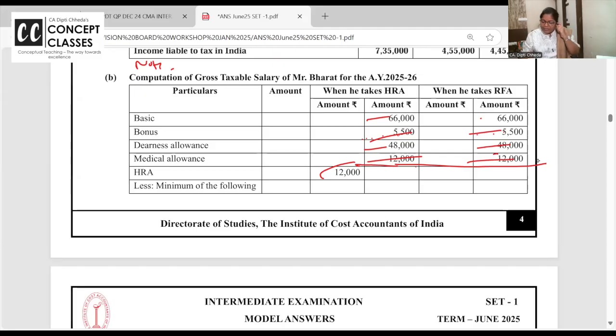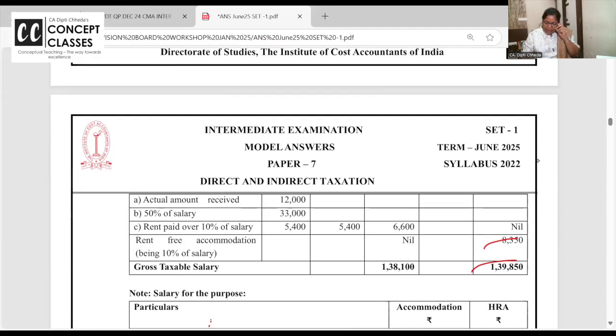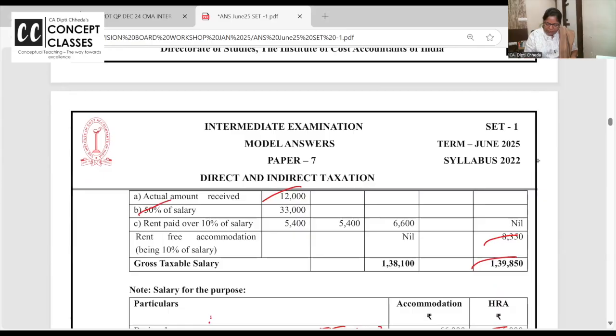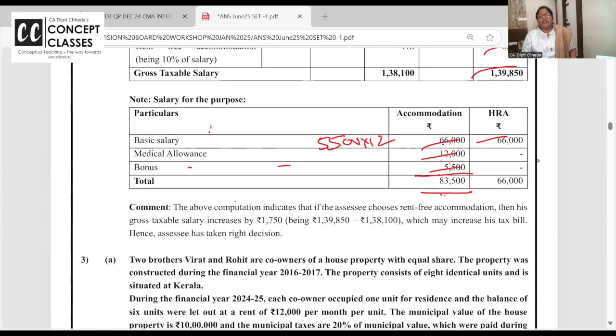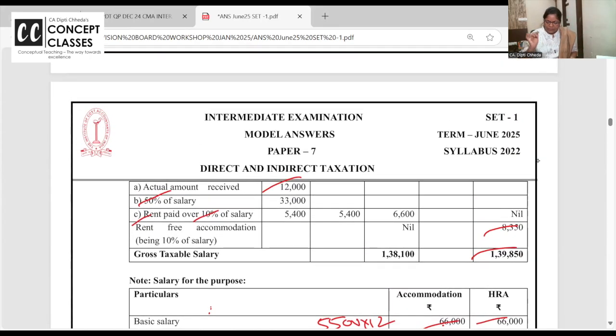HRA you have received 12,000 but allowed is the least of 50% of salary, or rent paid minus 10% of salary. What's the definition of salary for HRA? Basic, DA here it will not come, and commission is not there. So only basic, 66,000.